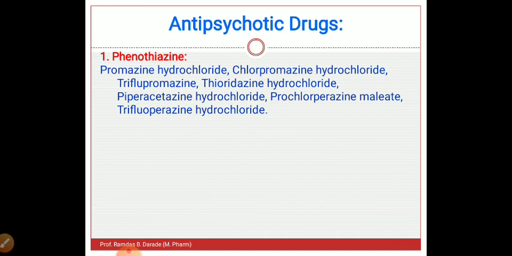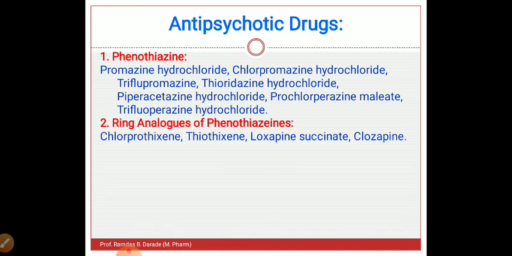The first class is phenothiazine. Examples are promazine hydrochloride, chlorpromazine hydrochloride, triflupromazine, thioridazine hydrochloride, piperacetazine hydrochloride, prochlorperazine maleate, trifluoperazine hydrochloride. Then the second class, ring analogs of phenothiazines, with examples chlorprothixene, thiothixene, loxapine succinate, clozapine.